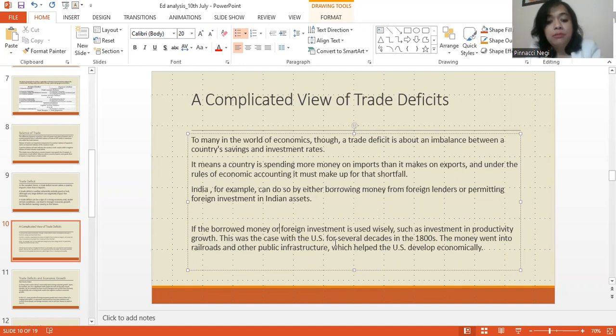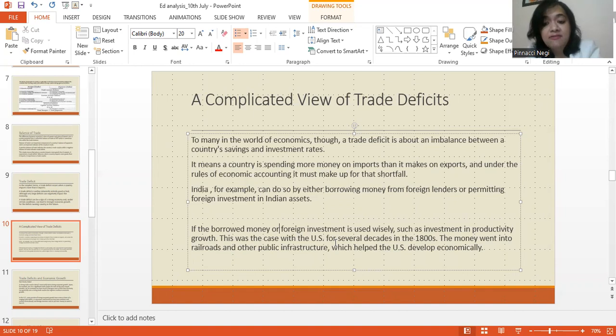Now, if the borrowed money or foreign investment is used wisely, such as investment in productivity growth, okay? So the foreign exchange that we are borrowing or attracting, if we invest it wisely in productive resources, then a trade deficit can be positive for a country, students, right?